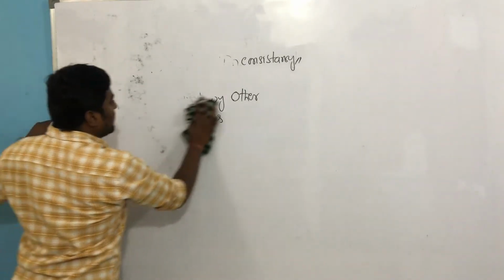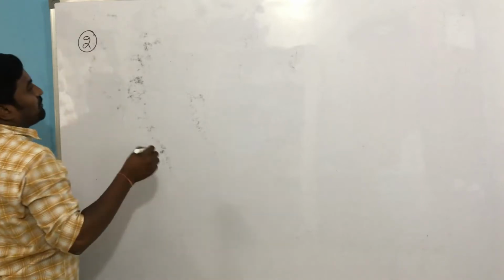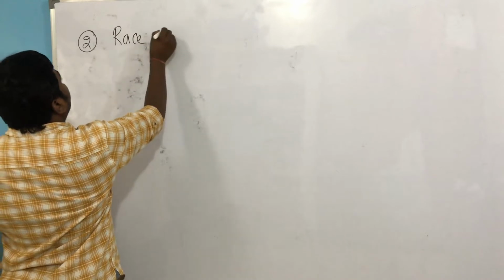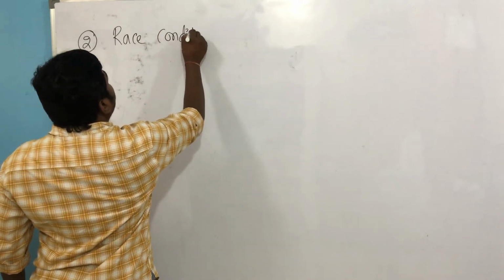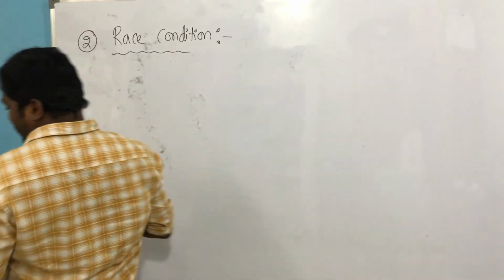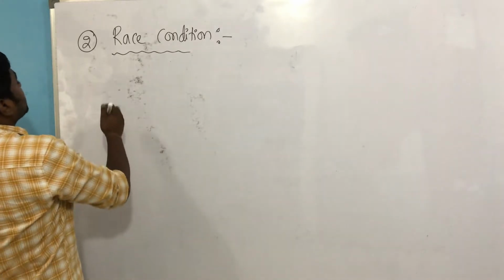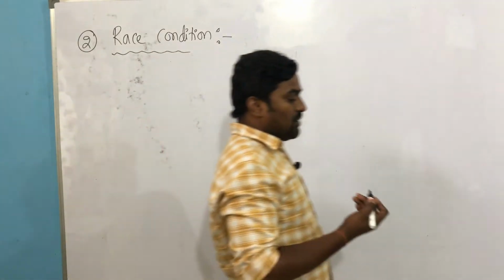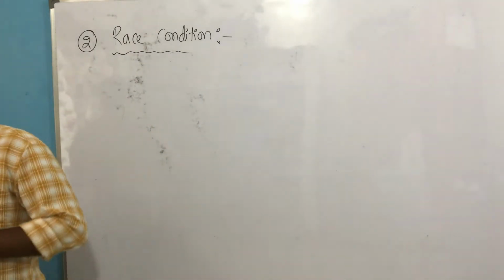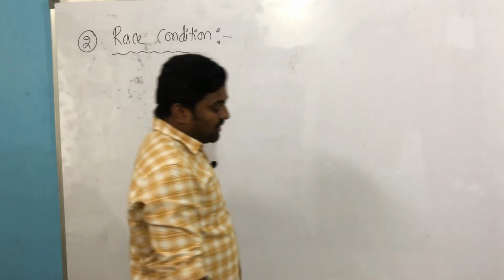First you copied, correct? Now look at this. What was the second point I told you? The first point is the presence of a critical region or critical section. The second one is the race condition. Write down about the race condition. Processes must be racing to access the critical section simultaneously or concurrently.